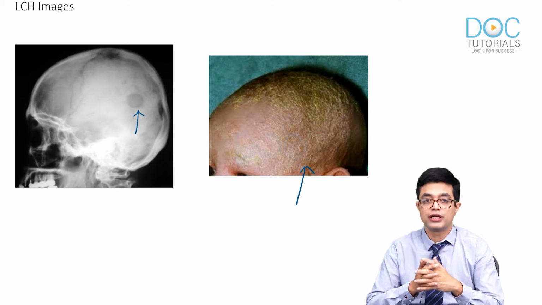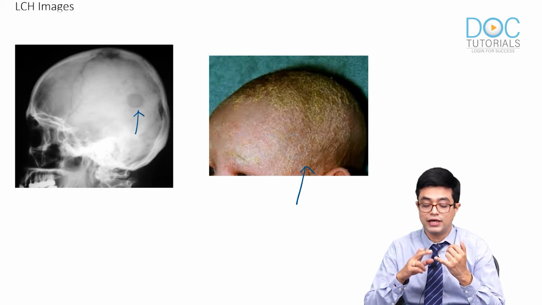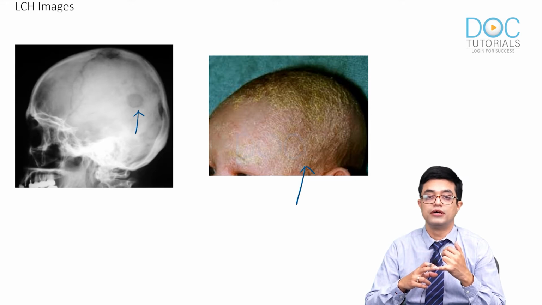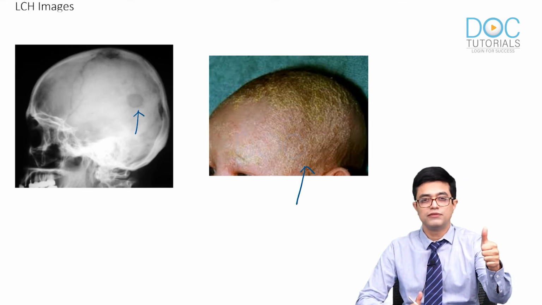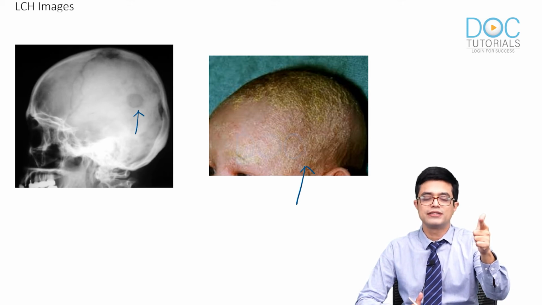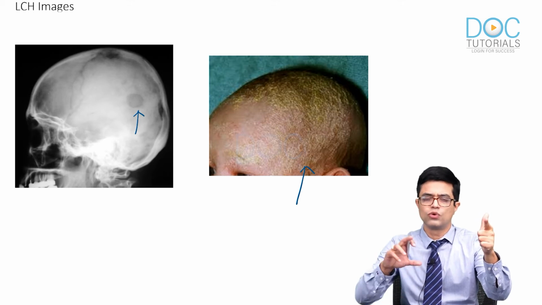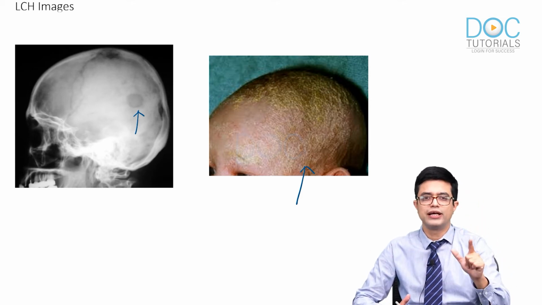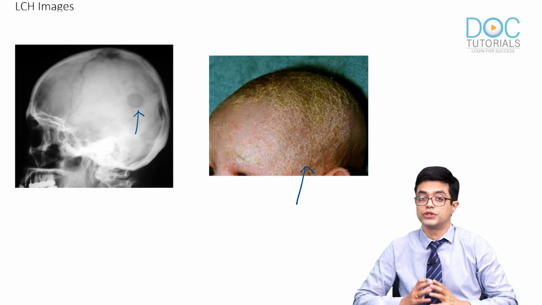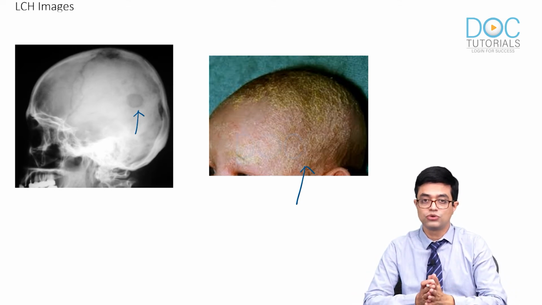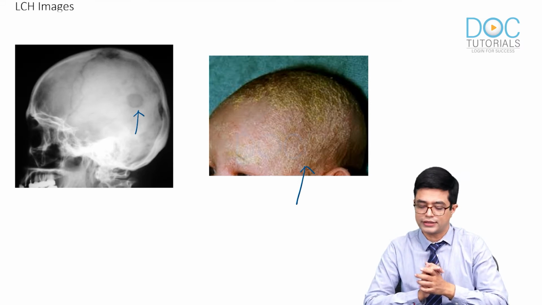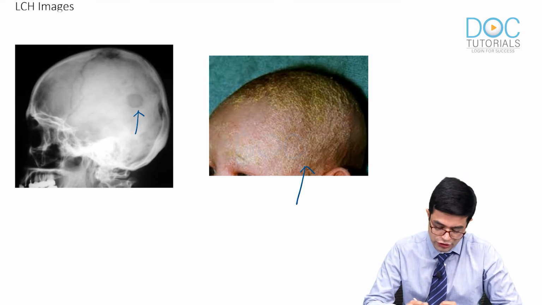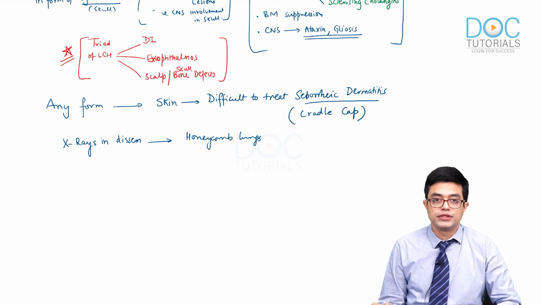Whenever you get a question like this, immediately think of Langerhans cell histiocytosis, because bone involvement in the form of lytic lesion is the commonest presentation, plus skin involvement is the second most common and can be a coexisting feature in any type of LCH. Presence of both in a child, one of the very likely possibilities is Langerhans cell histiocytosis. So you get a picture showing these two things, they are the hallmark findings. So going back to our discussion, how do you make the diagnosis?